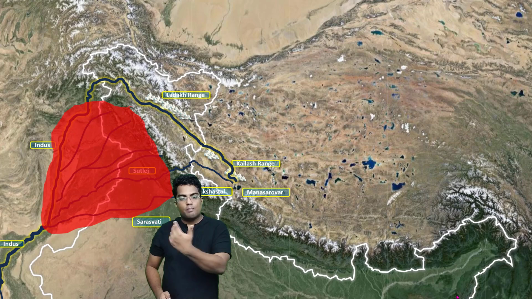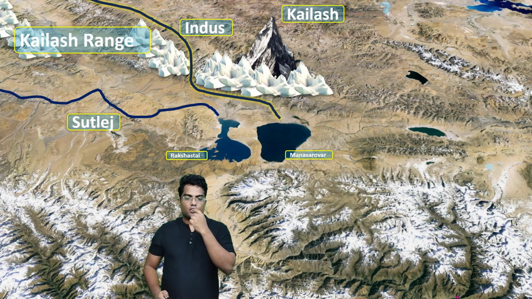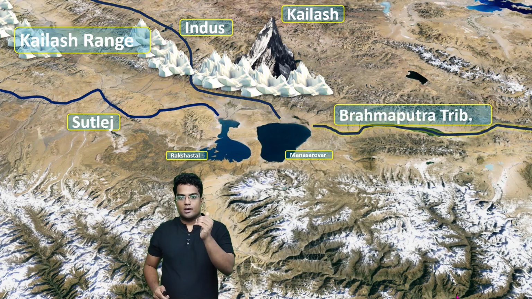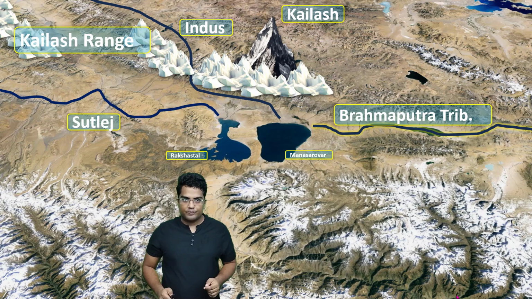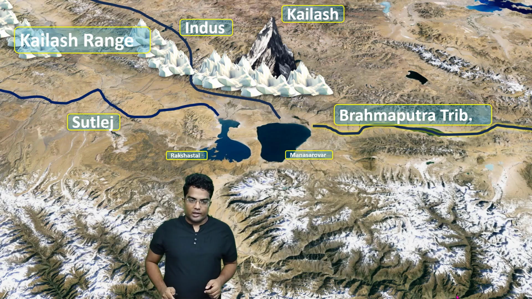Now let's once again go back to the system, the Kailash Range and all. Once again, there is an important river that's going to originate from here. This river is known as Yarlung Tsangpo, which is an important tributary of the Brahmaputra River. It also rises from this particular region, that is the Mansarovar Lake. The Brahmaputra River and the Indus River actually start from this particular region, the Mansarovar Lake.